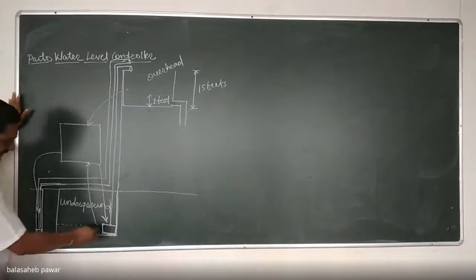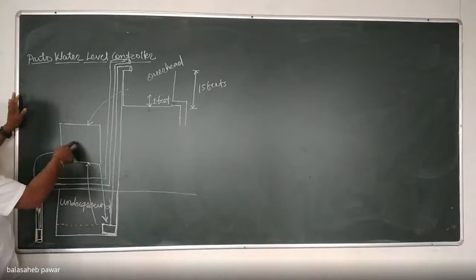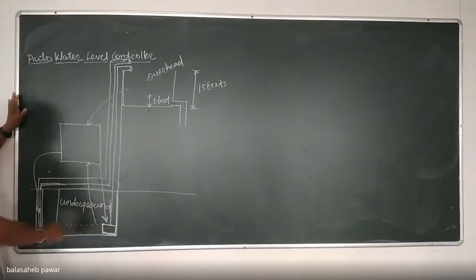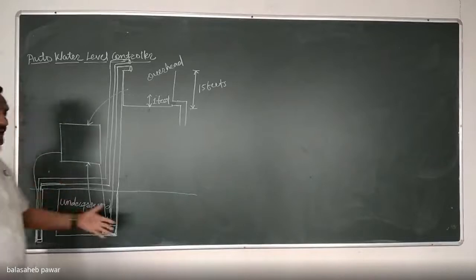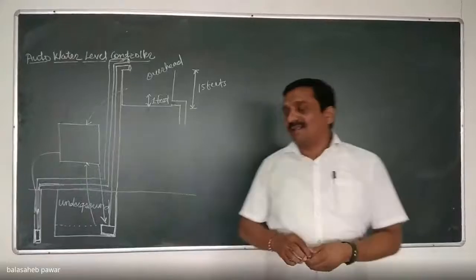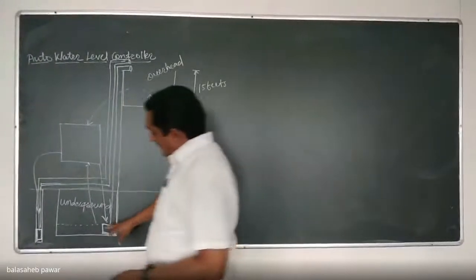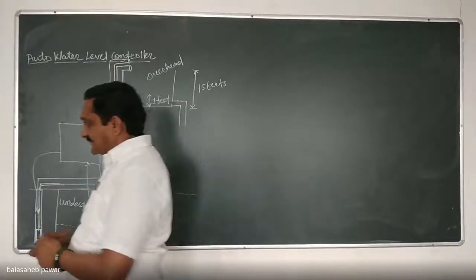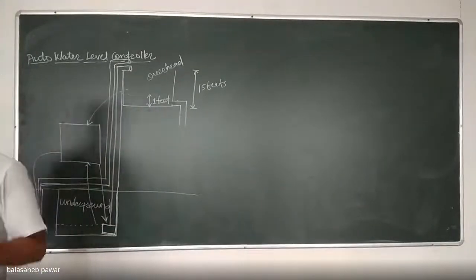If it gets empty and is not detected by our auto water level controller, there may be a chance that the pump will run without load, and that motor will get damaged. That's why for the underground tank also we consider the water level on the pump.